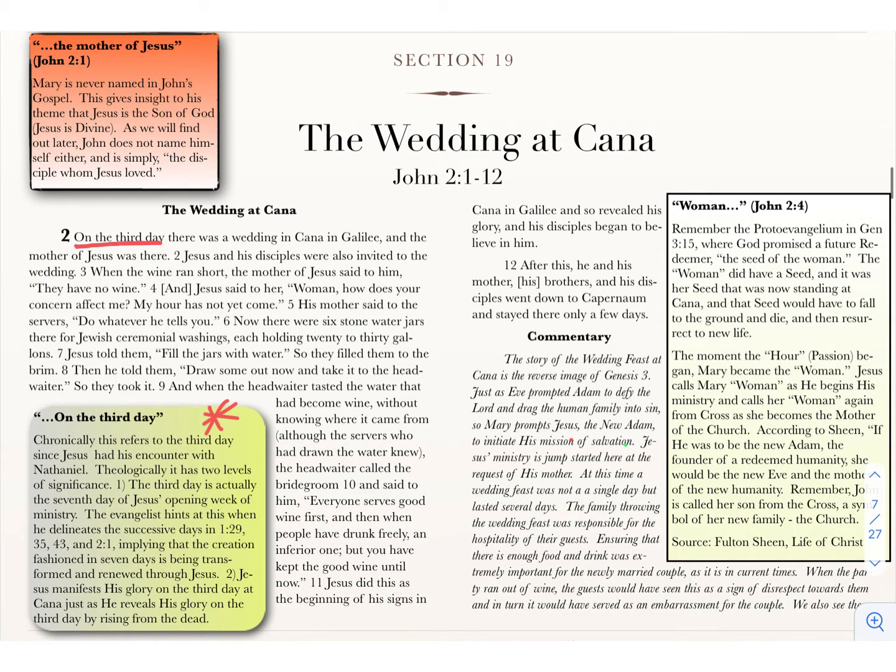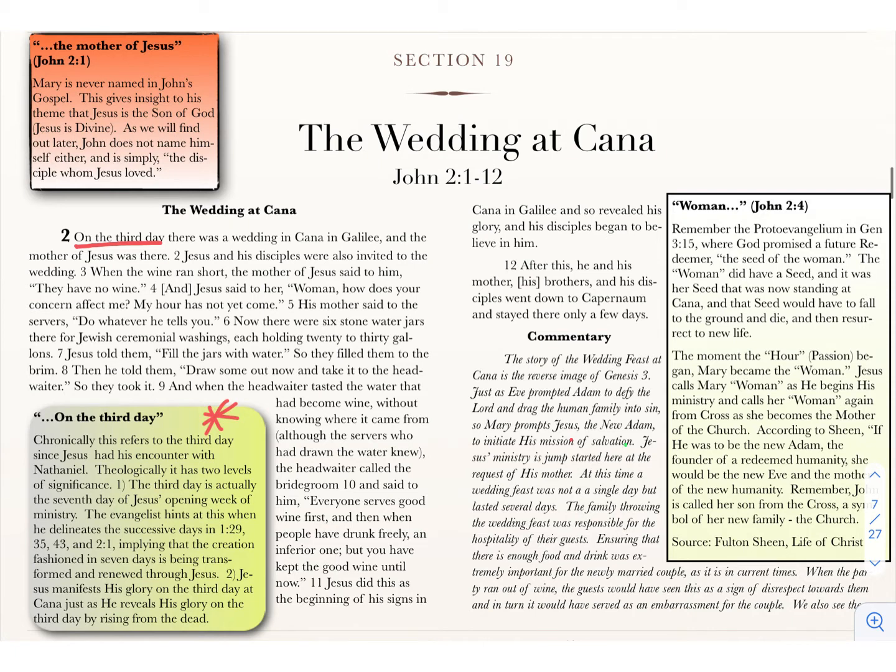But now there's also a really important theological element here too. If you look again in this green box, and this is going to get a little weird, so just listen closely: the third day is actually the seventh day of Jesus's opening week of ministry.